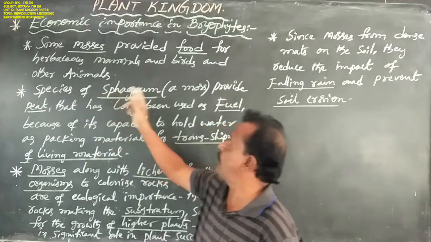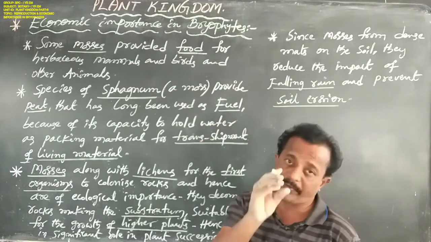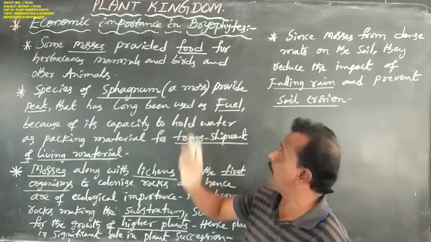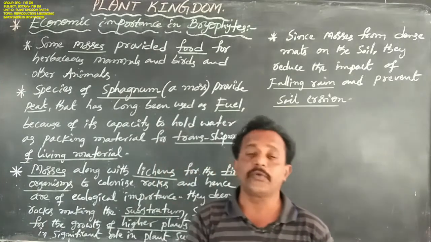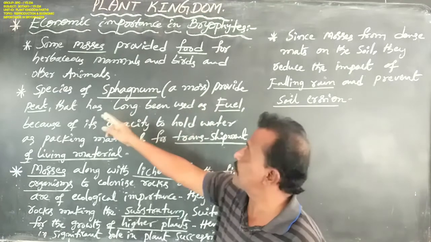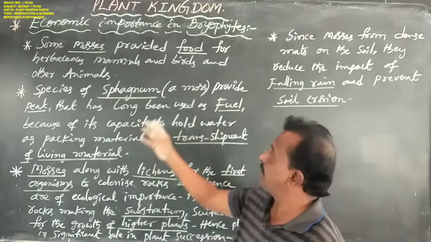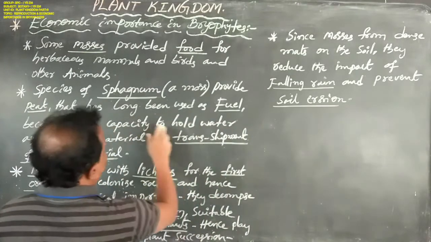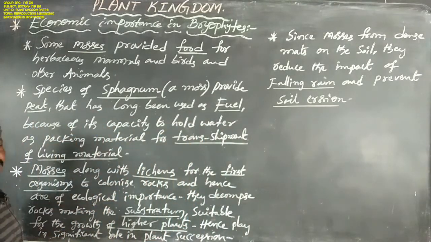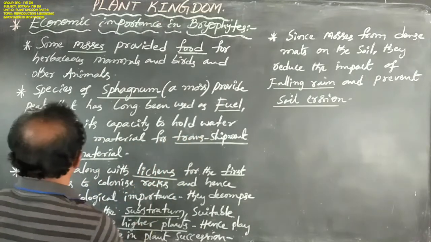Second, species of Sphagnum, which is one type of moss, provide peat that has long been used as fuel because of its capacity to hold water. This is a type of water-holding substance, and it is also used as packing material for transshipment of living material.